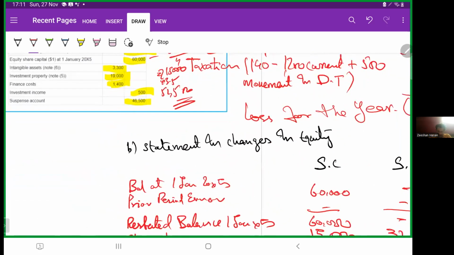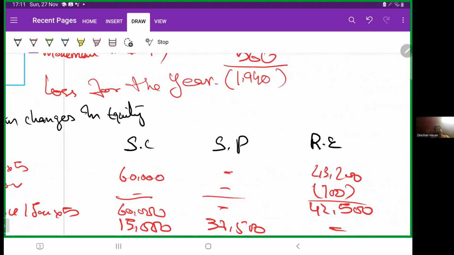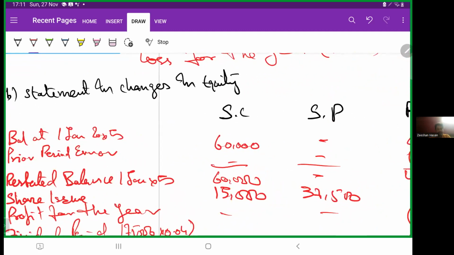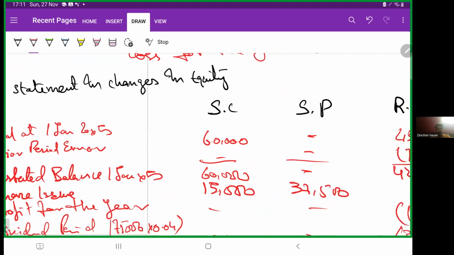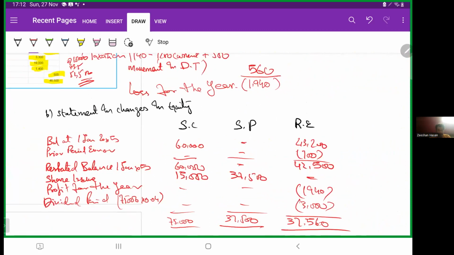Then statement of changes in equity. Three headings: share capital, share premium, and retained earnings, because these are the three things which we found in the trial balance. Balance at 1st January 20X5: 60,000 share capital, nothing in share premium, and retained earnings 43,200. Prior period errors: there were none in share capital and share premium, but 700 related to inventory, we will deduct it here. Then restated balance at 1st January X5: 60,000, nil and 42,500.